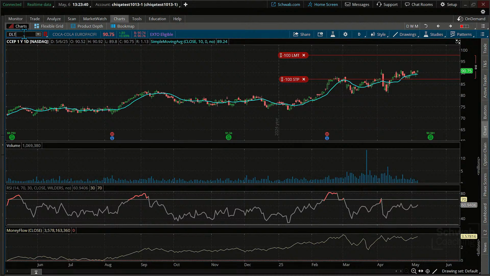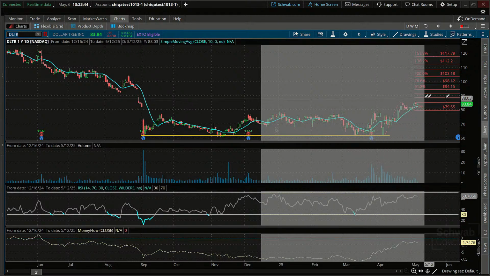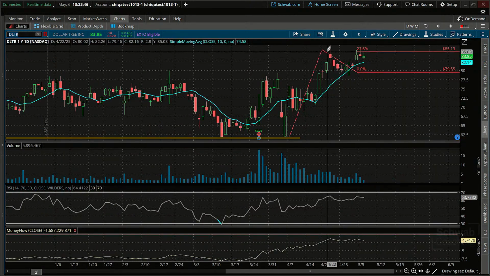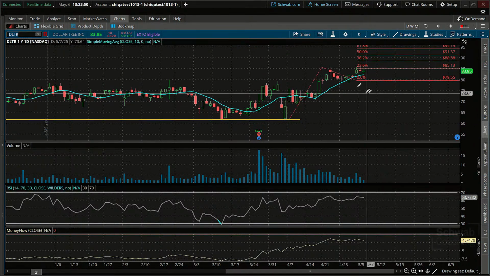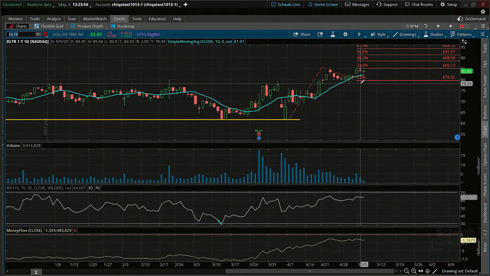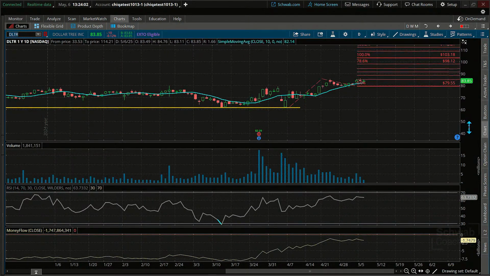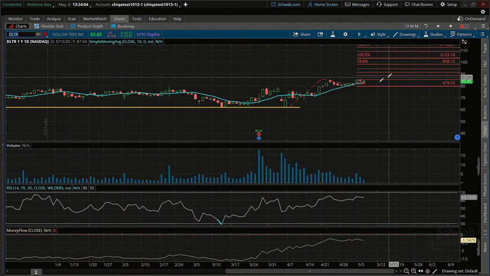The other one that I did get, we got back into. This was tricky because it broke down on DLTR, but then it began to break right back up again. So the short-term risk, we got knocked out of this short-term, but when we got another close above the high of the low day, I added to it, and here we go. So we're still basically in this trade. Well, I jumped back into it.